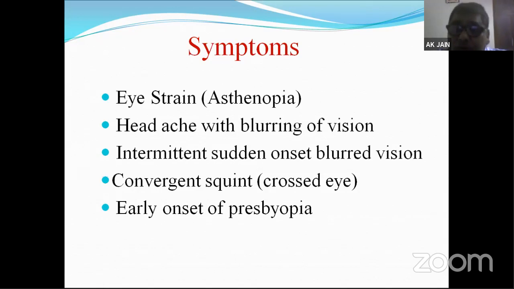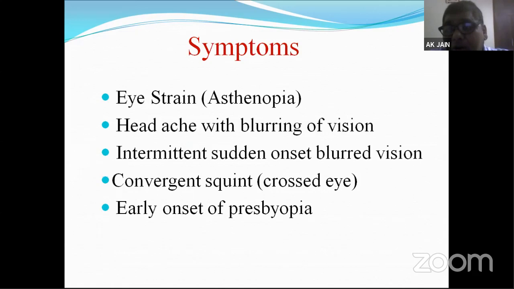There could be convergent strain because most of the time, to see the near object clearly, they have to use excessive accommodation. And accommodation and convergence go hand in hand, always. Whenever there is accommodation, there is convergence of the eyes. Whenever there is convergence, there has to be accommodation. So both of them are fulfilling each other, so always they are together. So when excessive accommodation is used, the eyes become more convergent. So there will be a cross.